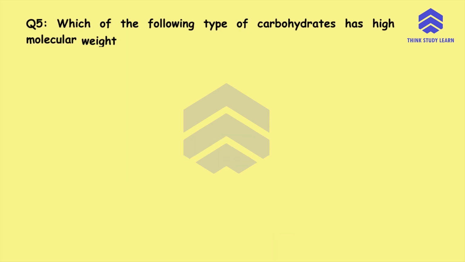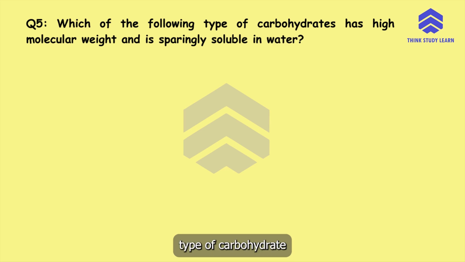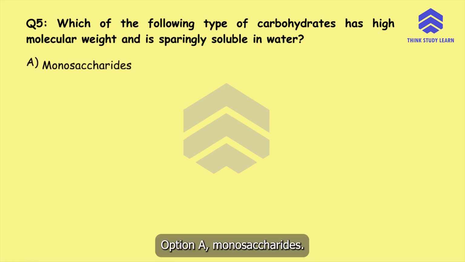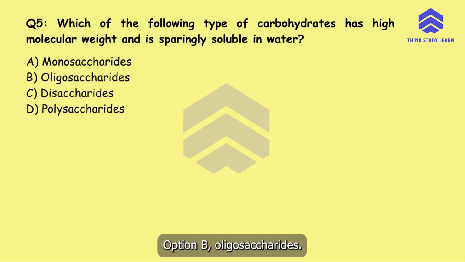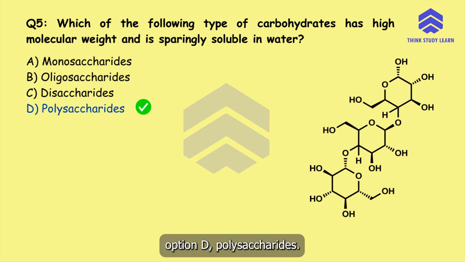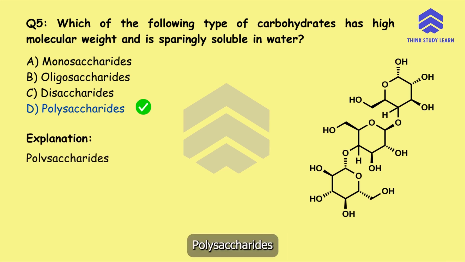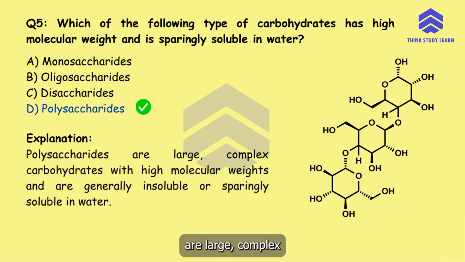Question number 5. Which of the following types of carbohydrates has high molecular weight and is sparingly soluble in water? Option A monosaccharides, option B oligosaccharides, option C disaccharides, or option D polysaccharides. The correct answer is option D polysaccharides. Polysaccharides are large, complex carbohydrates with high molecular weights and are generally insoluble or sparingly soluble in water.